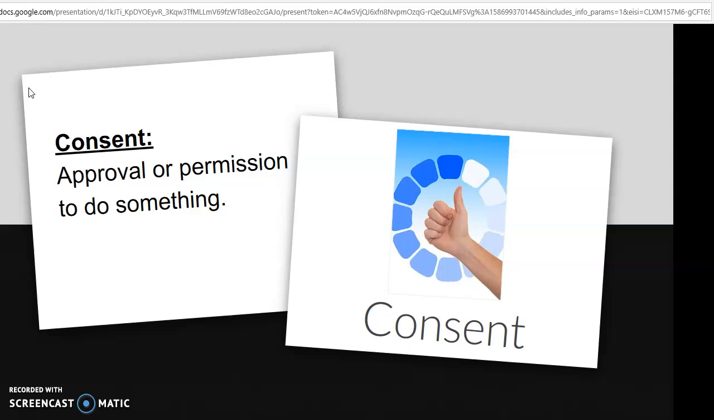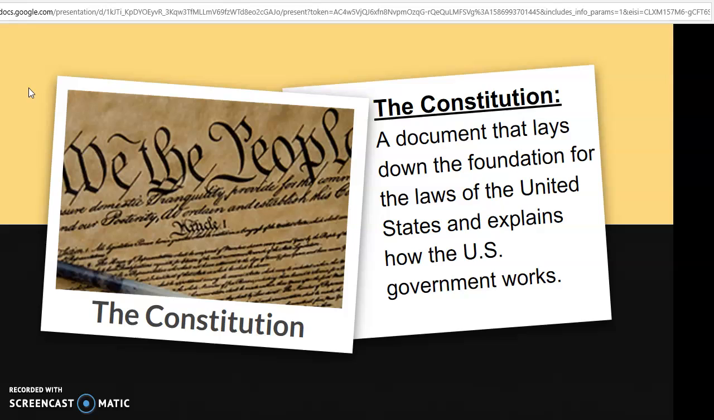The next is consent. Given approval or permission to do something. If you consent to something, you give your approval or your permission. The next one is the Constitution, which is a document that lays down the foundation for the laws of the United States and explains how the U.S. government works.